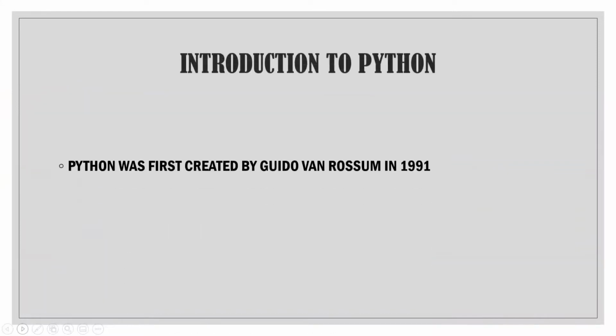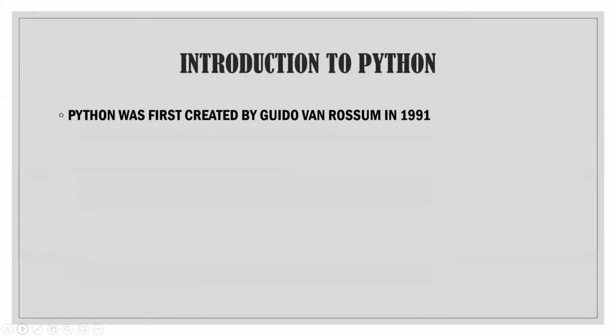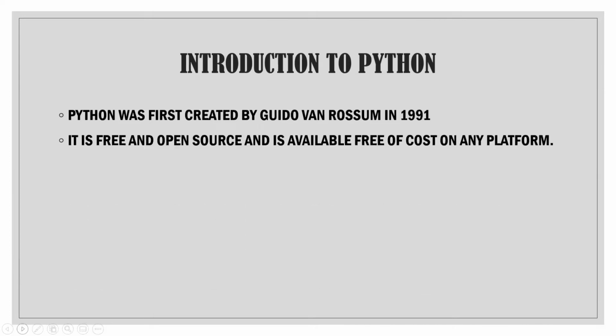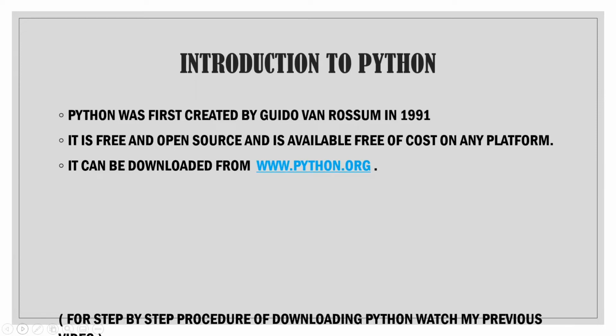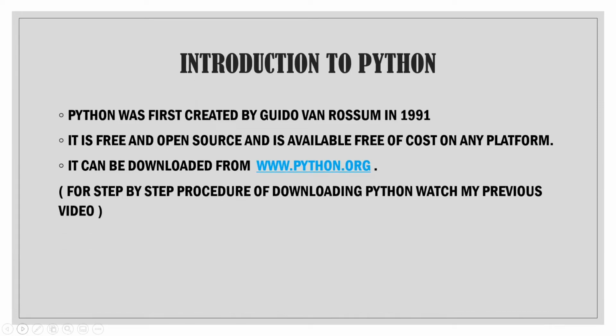So, introduction to Python. Firstly, since we are studying Python, we should know Python was created by Guido van Rossum in 1991. It is free and open source and is available free of cost on any platform. You can download Python easily from www.python.org. To get the step-by-step procedure of downloading Python, you can watch my previous video.